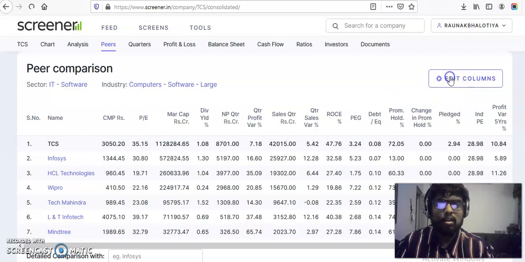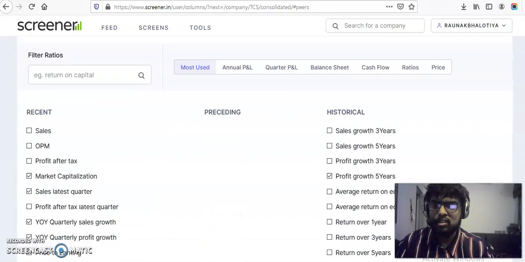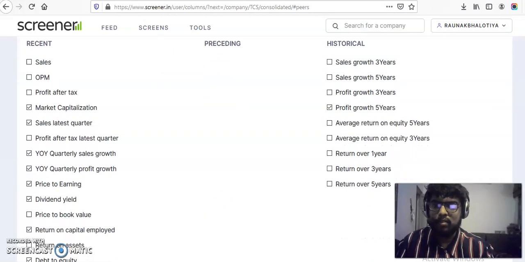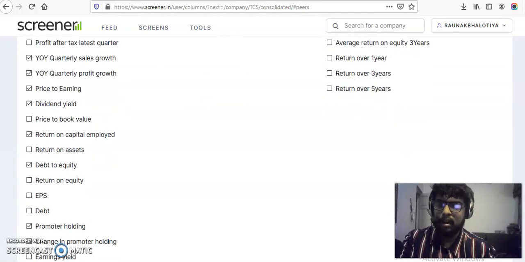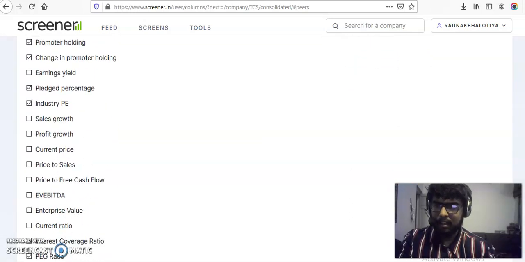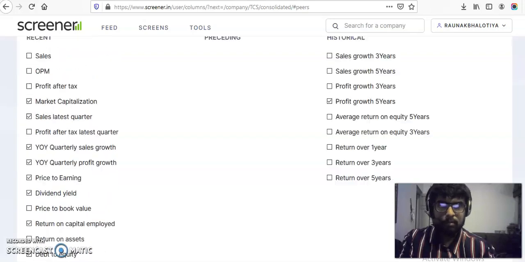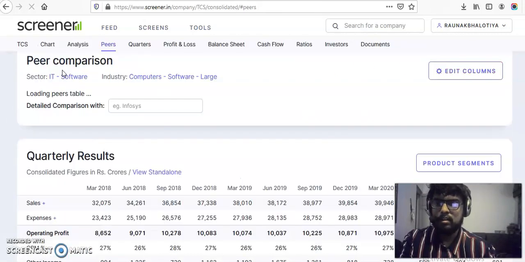If you edit the columns, there are many other ratios also here in terms of sales, OPM, operating profit margin, profit after tax. But whatever I like, I have already tick marked and brought it to my page in the front. You can select it according to your liking and then go to save columns so that this comes up.